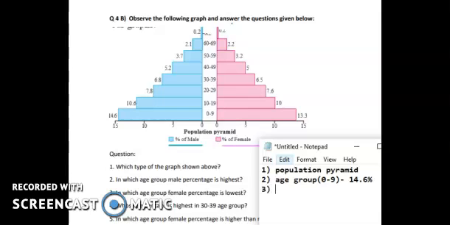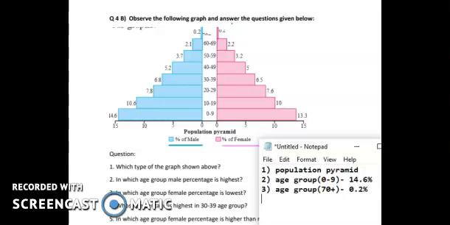Next is, in which age group is the female percentage lowest? Here is the female scale, so you can just see the female percentage. The lowest is 0.2. So where is the age group? It is 70 plus. So you will write age group in brackets 70 plus, close the bracket, and what is the percentage?